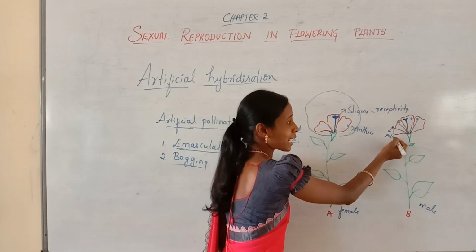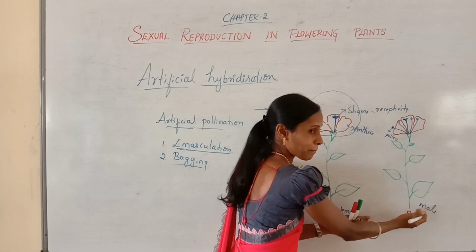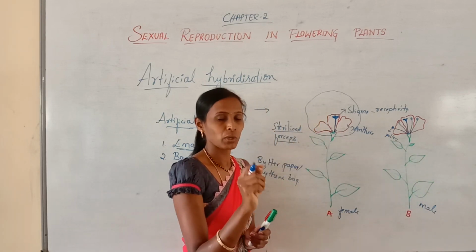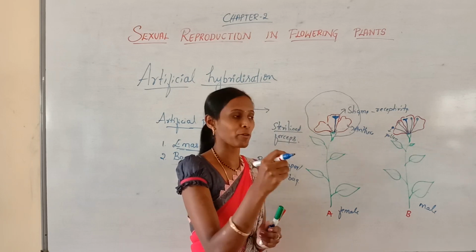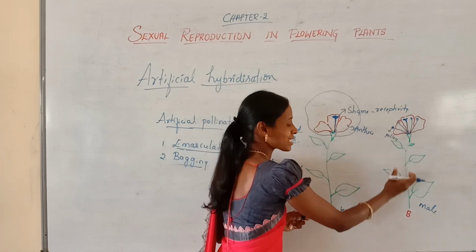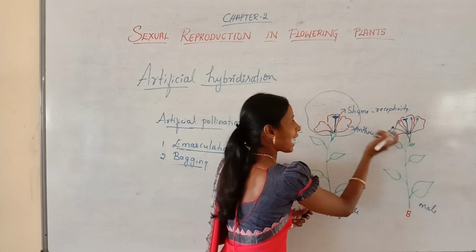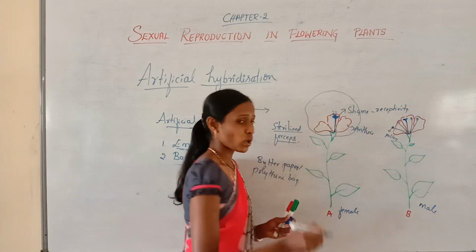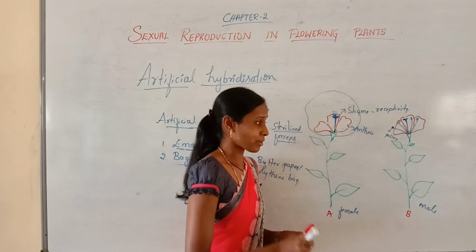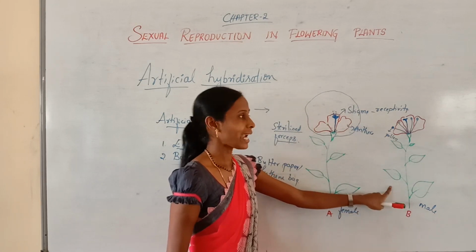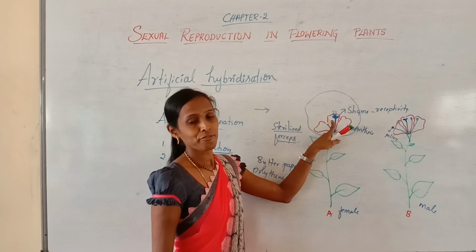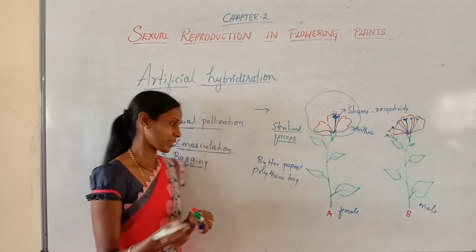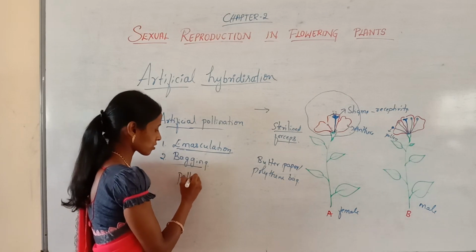Now these desired pollen grains from the male plant will be taken with the help of a fine brush. With the help of the brush, you can take the pollen grains from this male parent and dust them on the stigma. So the pollen grains are taken from the male parent and dusted over the stigma of the female plant, which is called pollen dusting.